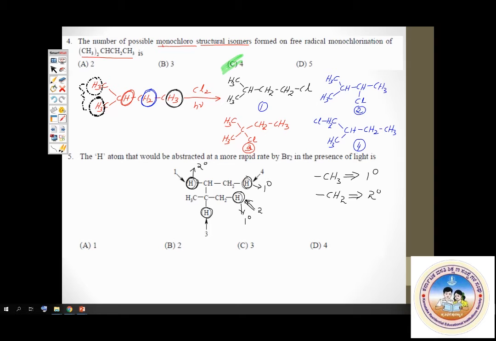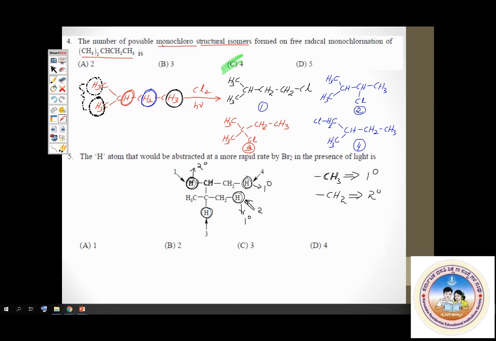Now let's look at hydrogen number 3. Hydrogen number 3 is actually tertiary. This is tertiary because it's part of CH. CH is tertiary. You can only have 3 types of hydrogens: primary, secondary, tertiary.